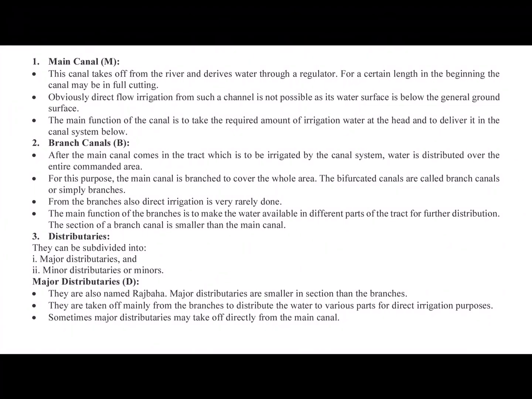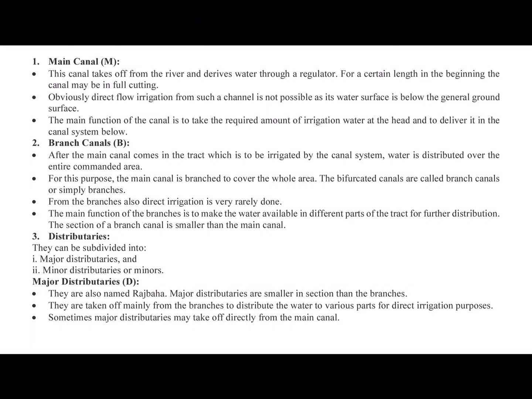So let us see what these canals are, what their functions are and how they differ from each other. First is the main canal. The main canal takes off water from the river and derives water through a regulator. The regulator will divert the water from canal headworks into the main canal. Direct flow irrigation from such a canal is not possible as its water surface is below the general ground surface.